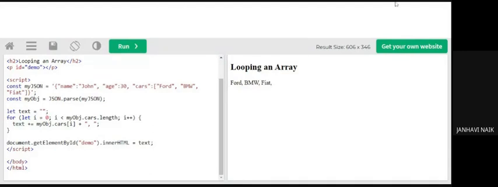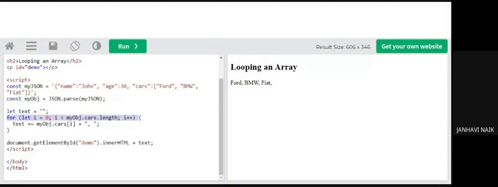Now I'll show you all one more example. See, this is a normal way of how you declare a for loop. There is something called a for in loop.